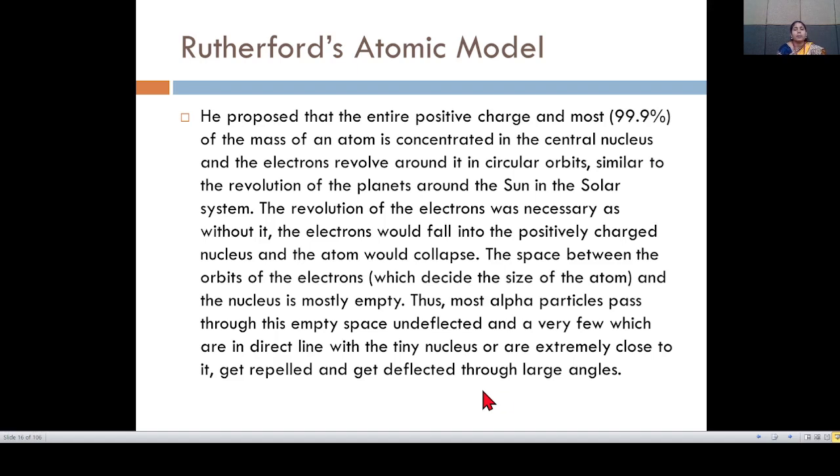When the space is empty, some of the alpha particles can pass easily, but some cannot pass because they are repelled by large angles.